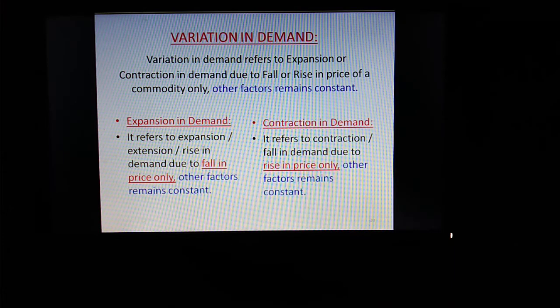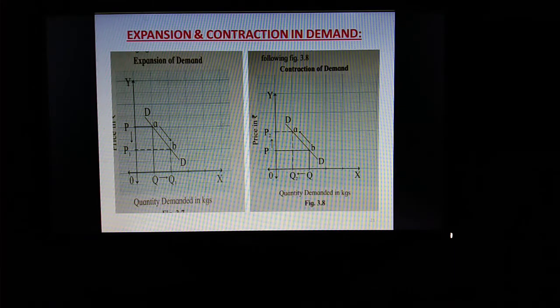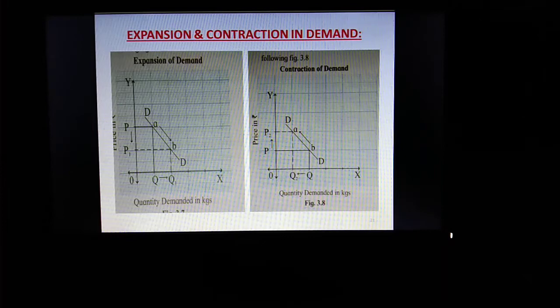Okay, so now let us study the diagrams. Please pay careful attention towards the diagram. First diagram is here. It is expansion in demand. These diagrams I have pasted here from your textbook, so you can refer to your textbook also, right? Expansion of demand and contraction of demand. Please pay attention towards the diagram.